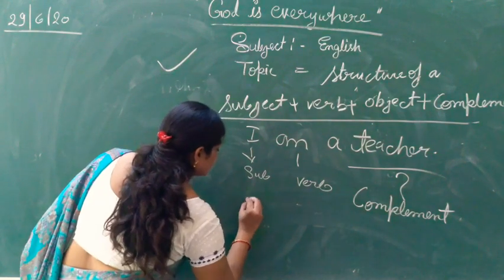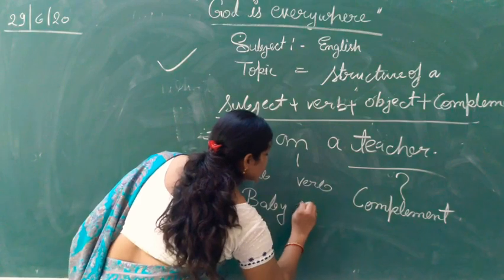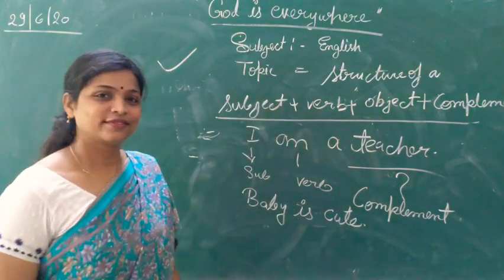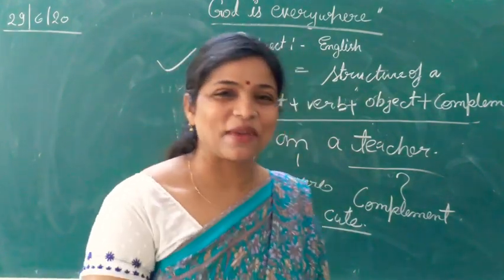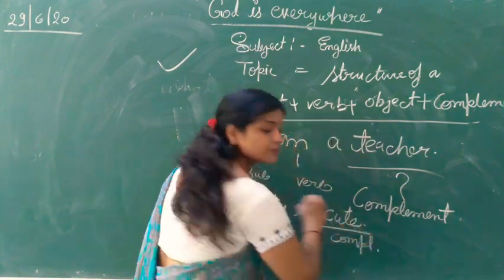Like baby is cute. Here cute is complement.